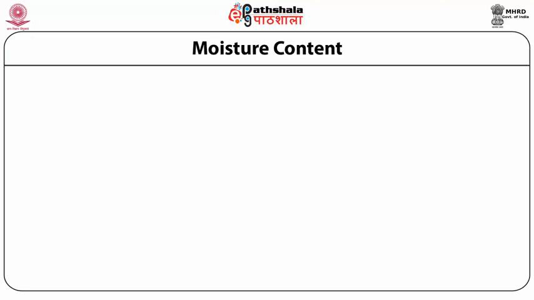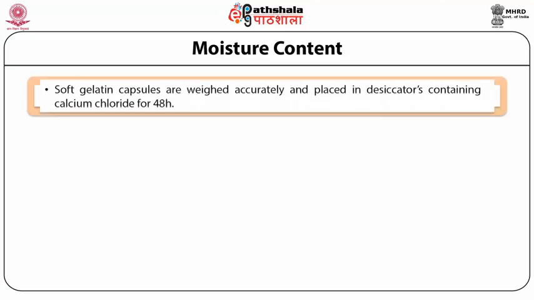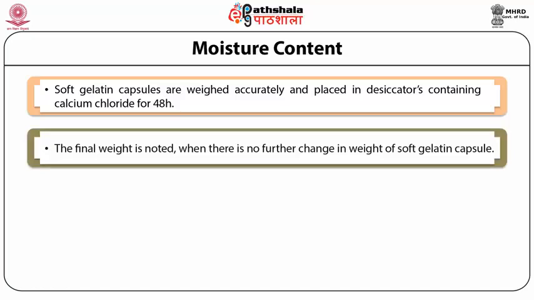Moisture content. Since we know that the capsule is made from gelatin and the presence of moisture will lead to deterioration of the capsule, therefore, soft gelatin capsules are evaluated for moisture content. The capsules are weighed accurately and are placed in a desiccator containing calcium fluoride for 48 hours. The final weight is noted, and when there is no further change in the weight of the soft gelatin capsule, then the value is observed.